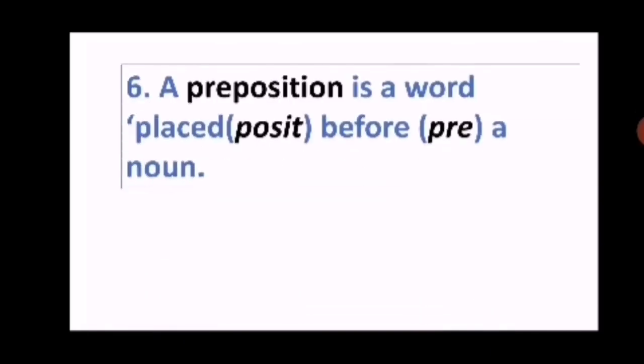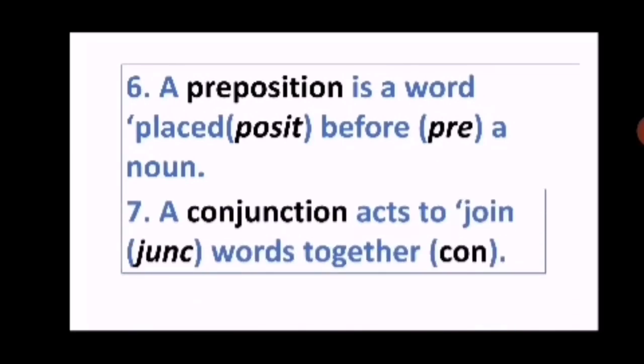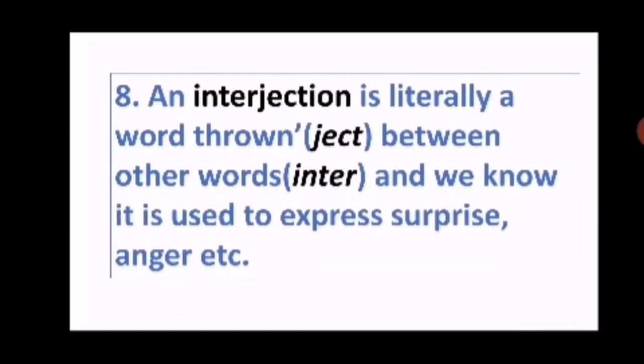Next one is preposition, a word which can be separated as pre and posit. Pre means before and posit means placed. So a preposition is a word which is used before a noun. And conjunction, again the term clarifies that junct means join and con means together. So conjunction acts as a joining word. Next is interjection, and all of us know that it is used for expressing surprise and anger.